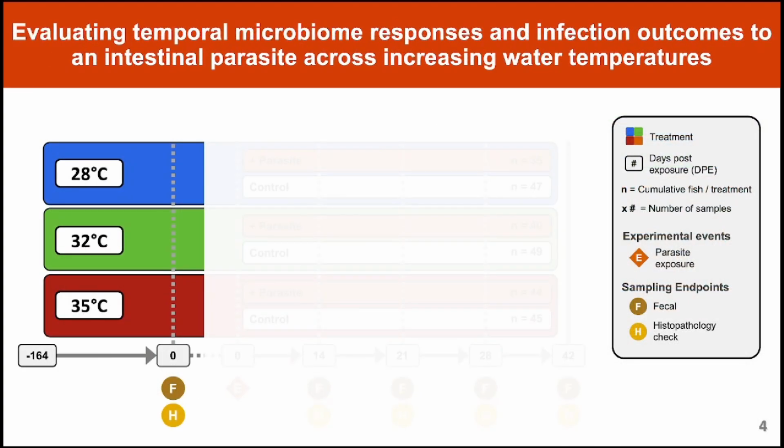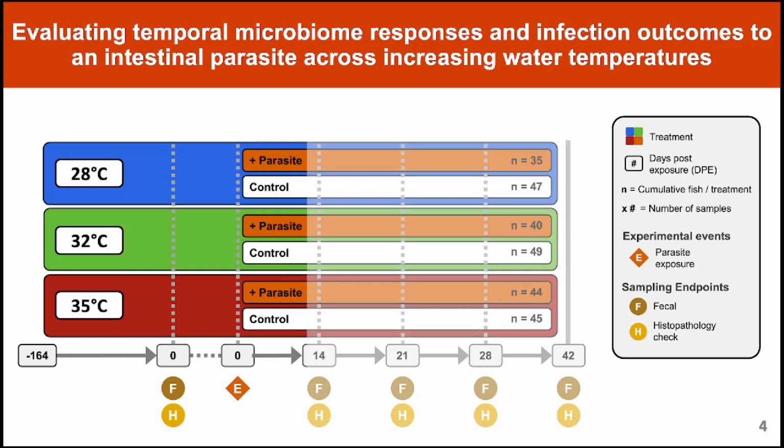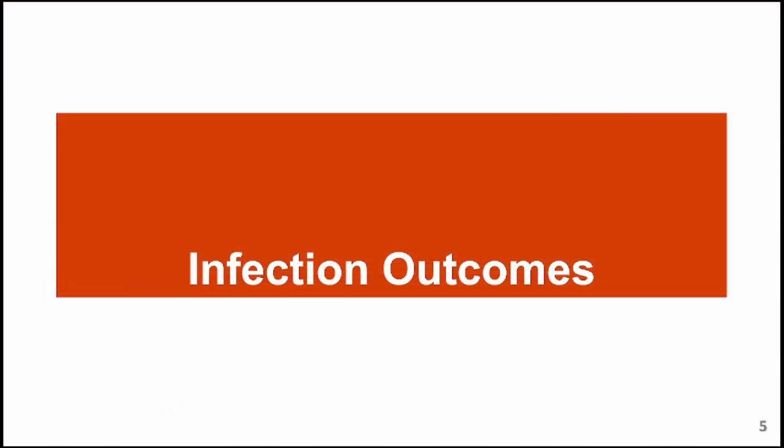To do this, we reared zebrafish to adulthood and then acclimated them to one of three water temperatures, 28, 32, or 35 degrees Celsius. After collecting baseline fecal microbiome samples and assessing intestinal histology, we exposed a cohort of fish from each temperature group to the parasitic worms. Between 14 and 42 days post-exposure, we collected subsequent fecal microbiome samples and measured worm burden via histological and wet mount assessment. First, we sought to determine how water temperature impacted infection outcomes in parasite-exposed fish.